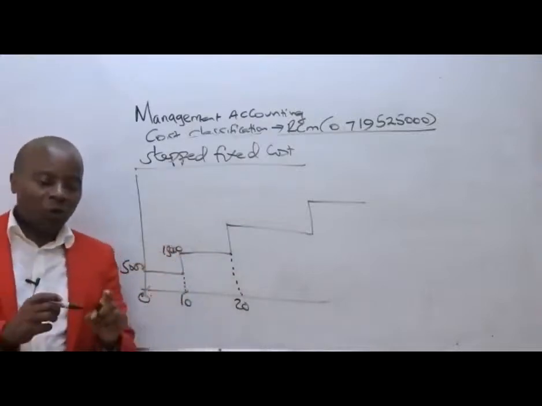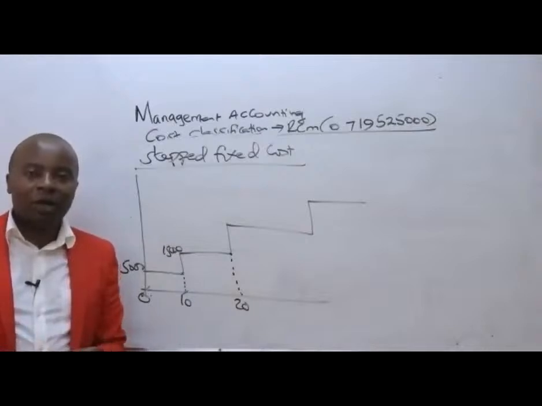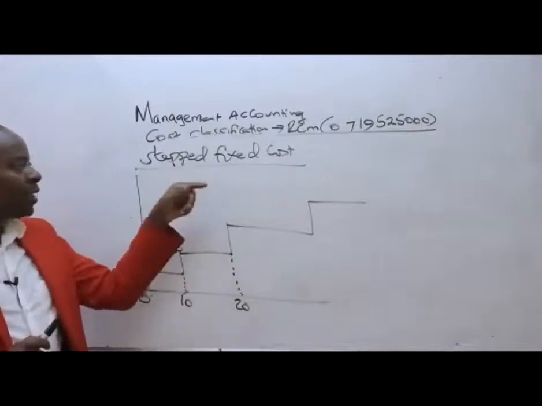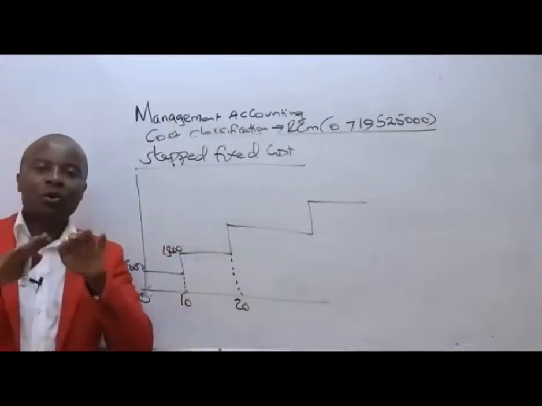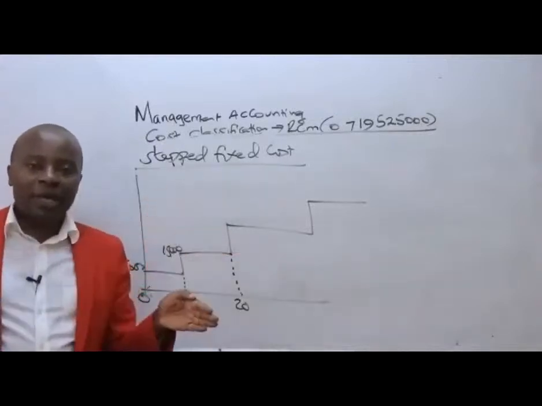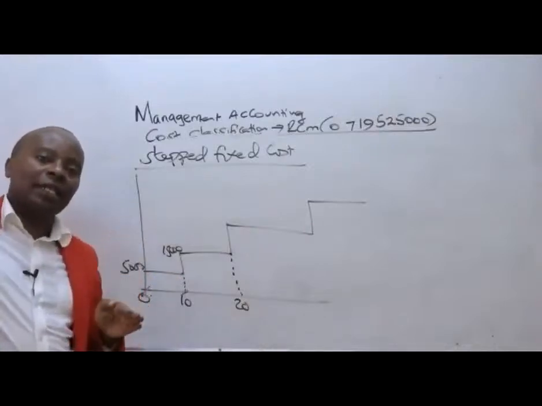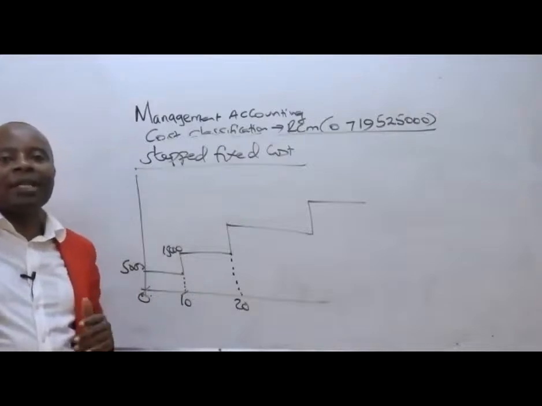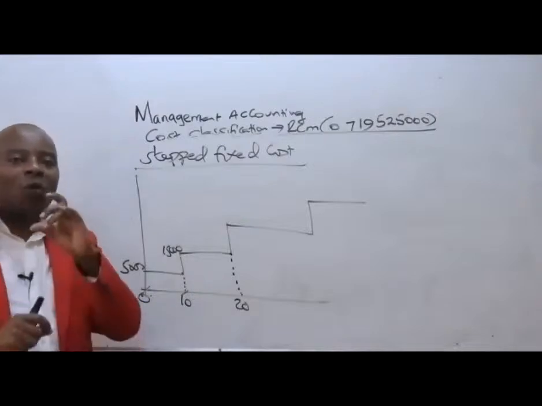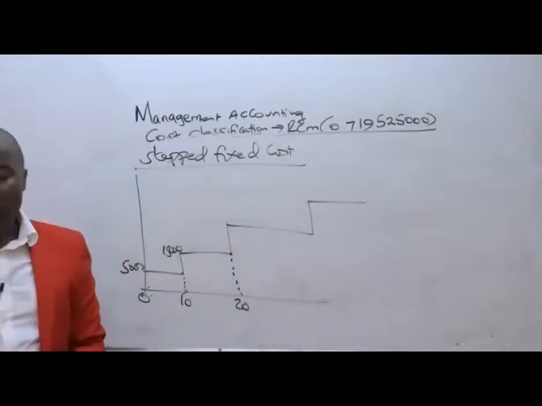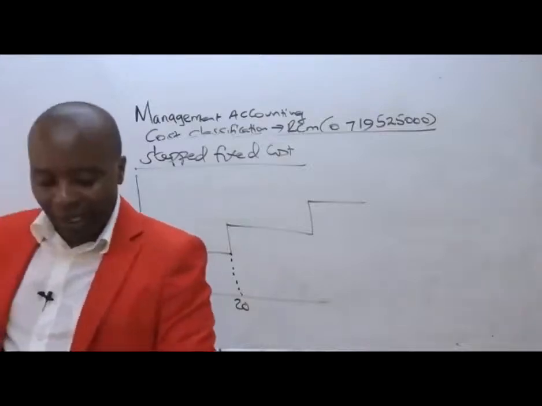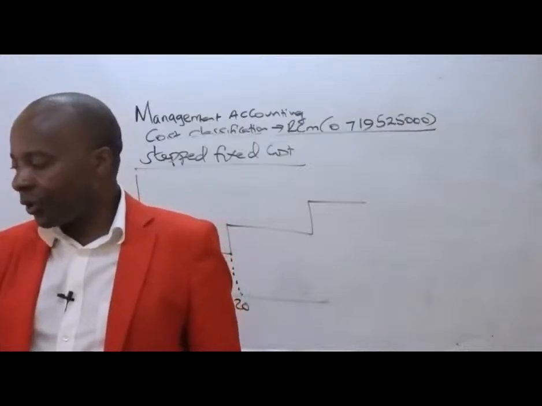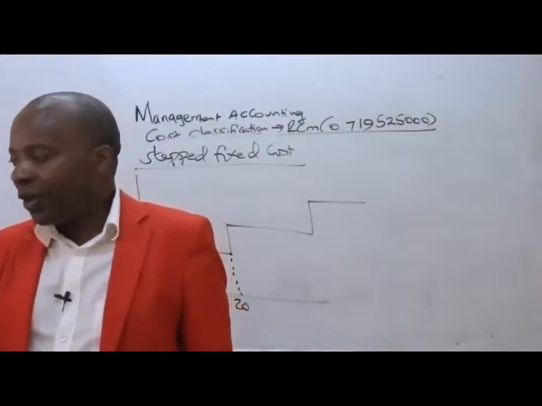Ladies and gentlemen, I would want you to understand this very well, that stepped fixed costs remain constant over some range. Beyond that range, they increase in a lump sum manner. Increasing in lump sum means increasing with a one-off amount. And ladies and gentlemen, that now marks the end of the behavioral classification. How do they behave in relation to activity?